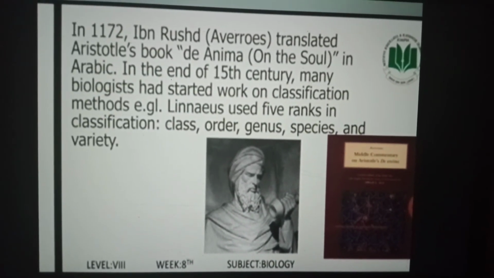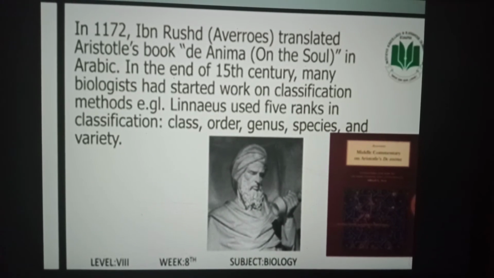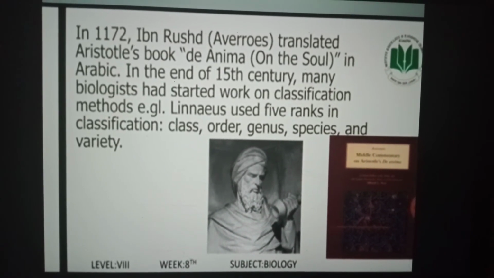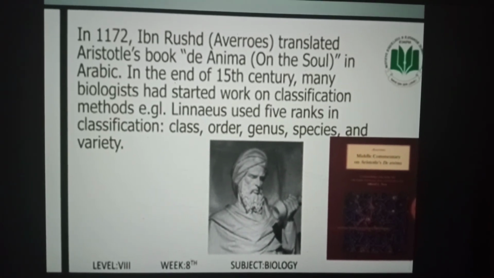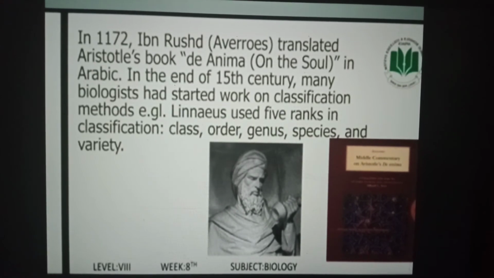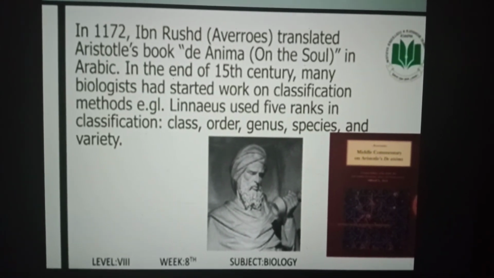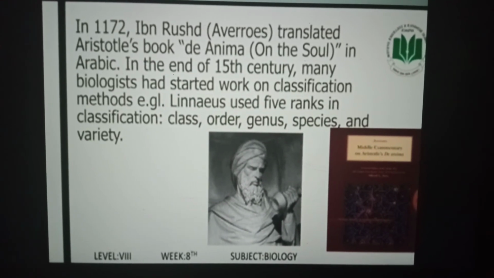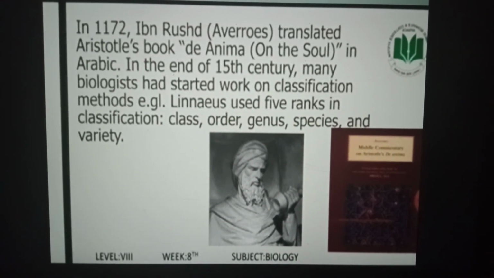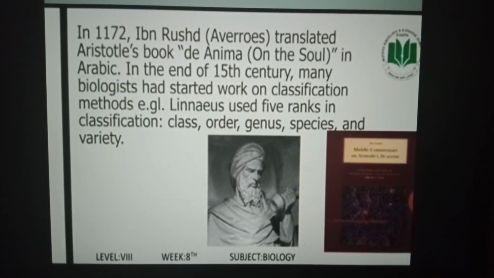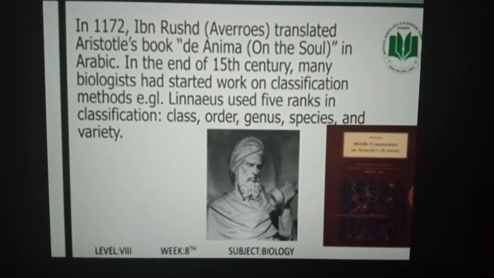In 1172, Ibn Rushd Averroes translated Aristotle's book De Anima on the Soul in Arabic. At the end of the 15th century, many biologists had started work on classification methods. For example, Linnaeus used 5 ranks in classification: class, order, genus, species, and variety.